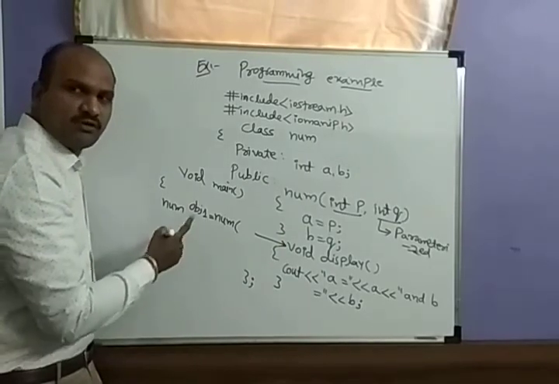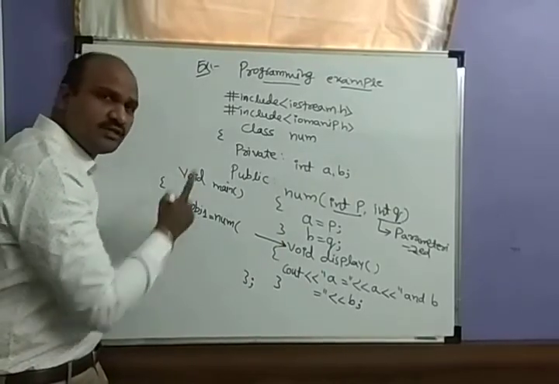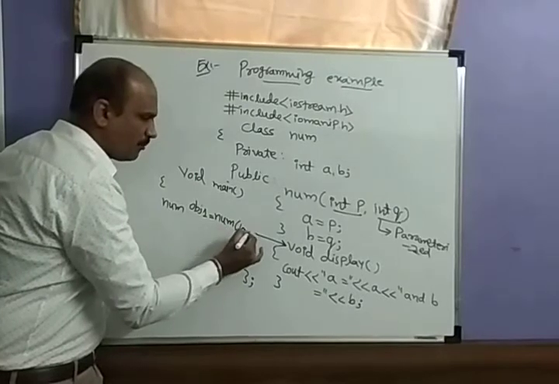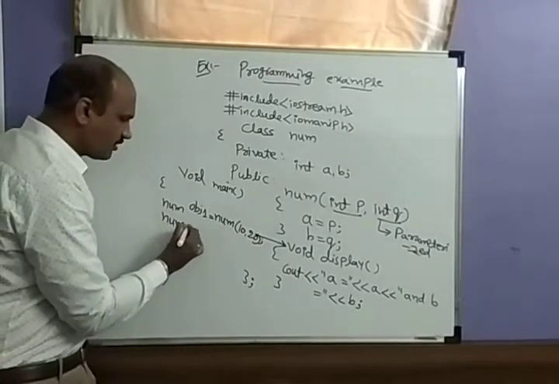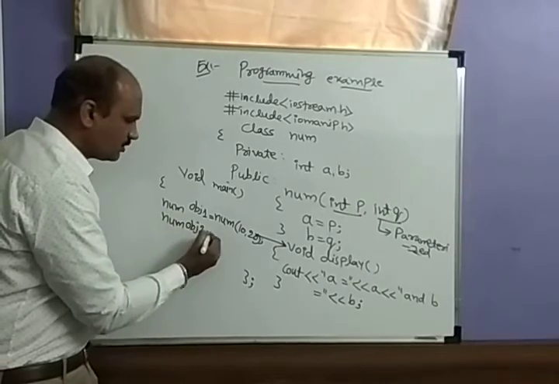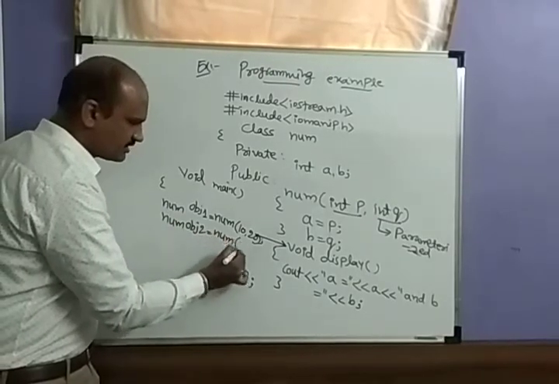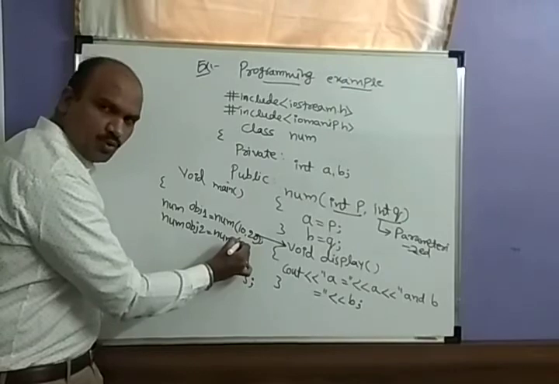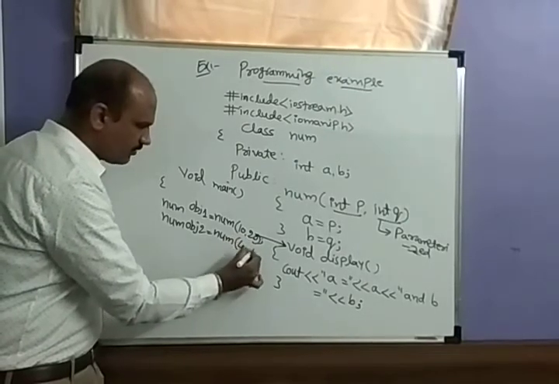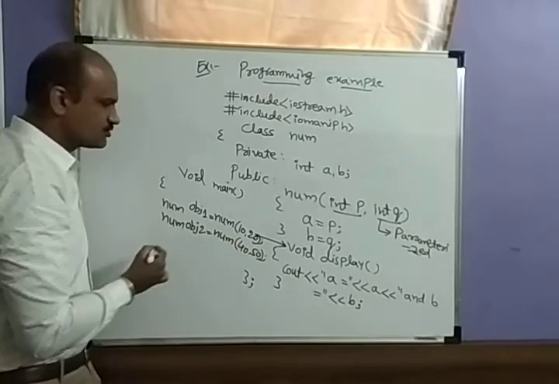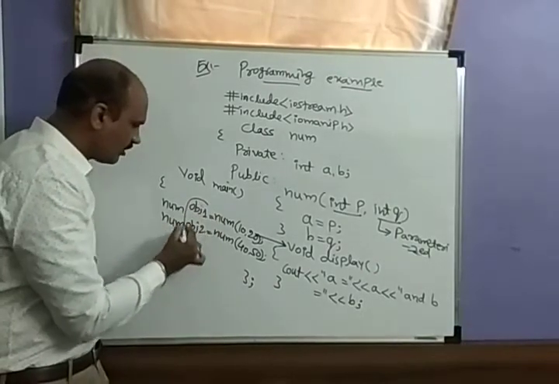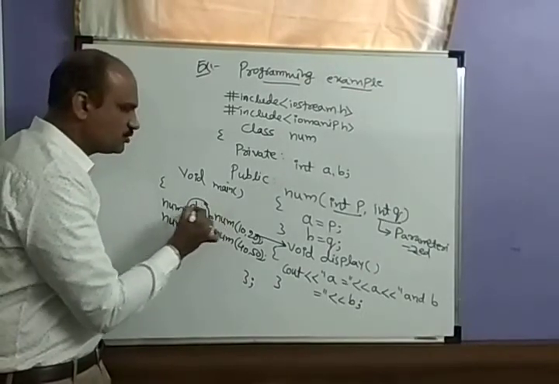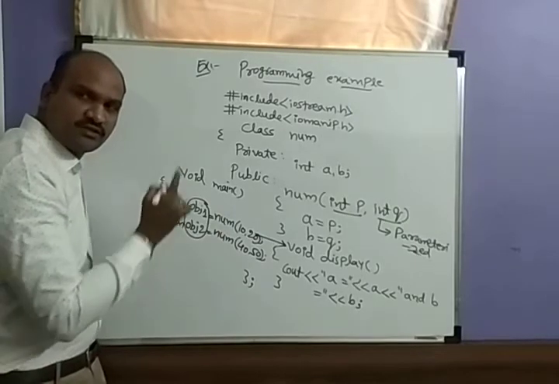We pass the values. Then we will create another object, object 2, with Num as the constructor, and pass again two values, 40 and 50. These two objects, object 1 and object 2, are the explicit calls.